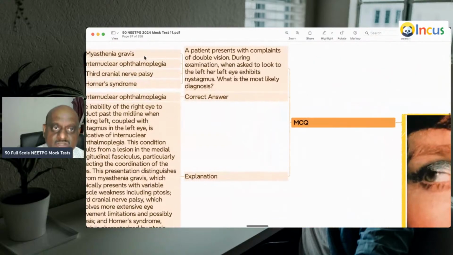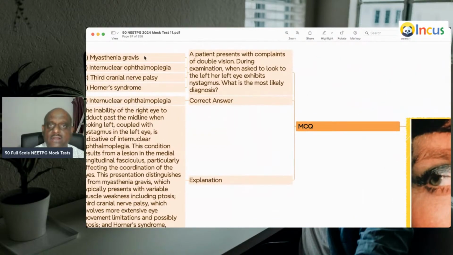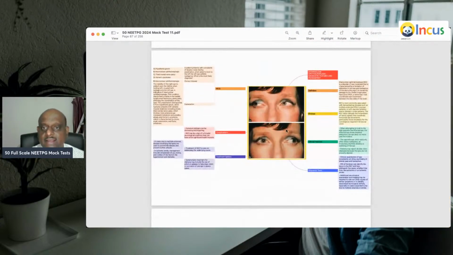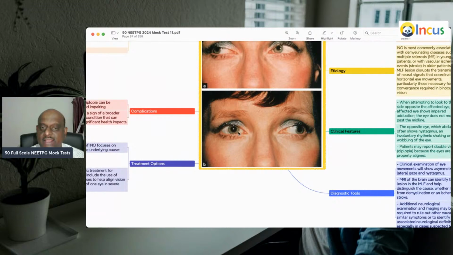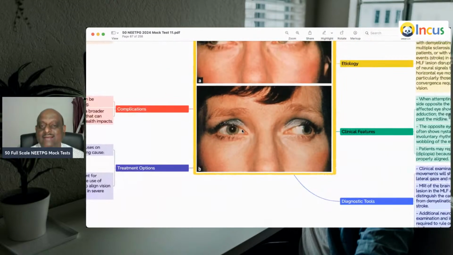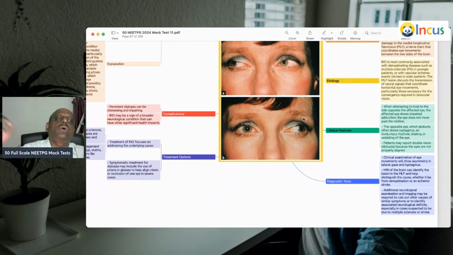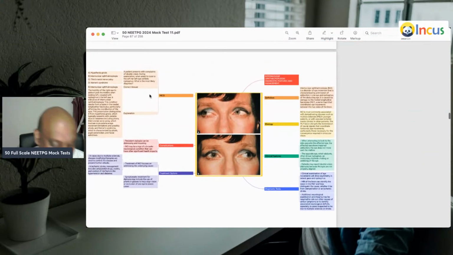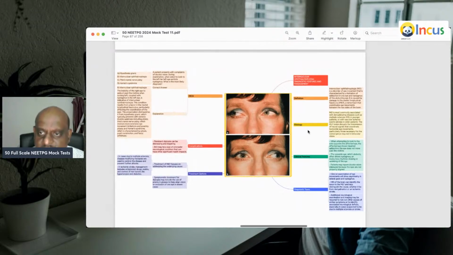A patient presents with complaints of double vision. During examination, when asked to look to the side, the patient exhibits nystagmus. You can see this eye is unable to adduct. It's called adductor lag, and the other eye, which is abducted, goes into nystagmus. This is called internuclear ophthalmoplegia, is what you need to remember. So what is internuclear ophthalmoplegia? Everything, I leave the literature for you.